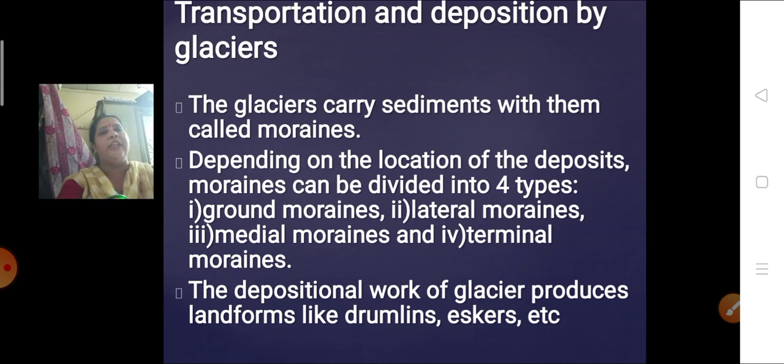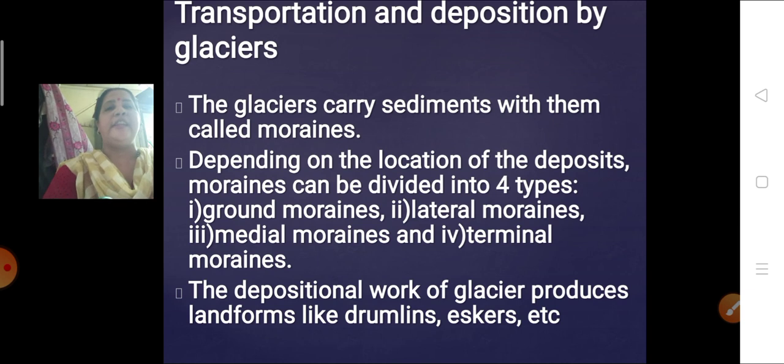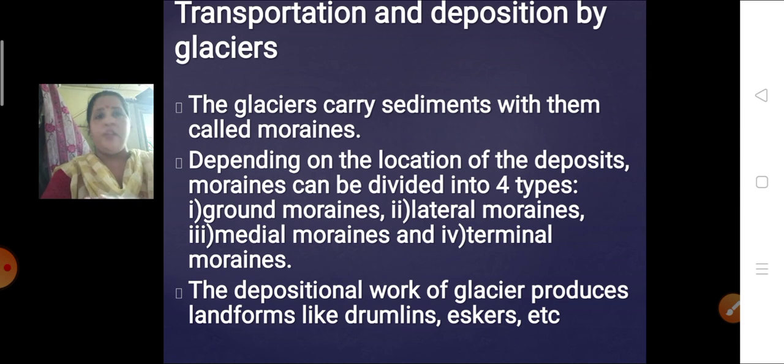Now let's see the transportation and depositional work by glaciers. The glaciers carry sediments with them when they are moving. These are called moraines. Depending on the location of the deposits, moraines can be divided into four types: ground moraine, lateral moraine, medial moraine, and terminal moraine.